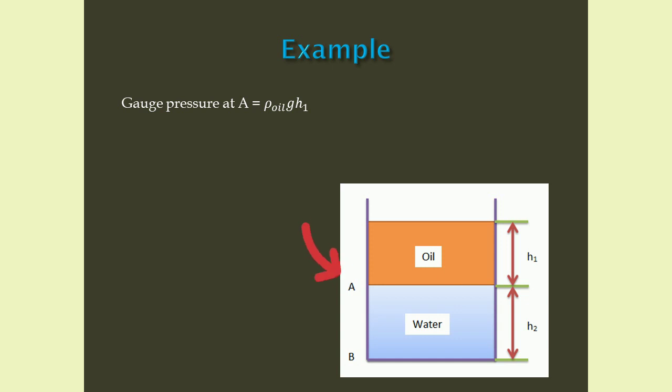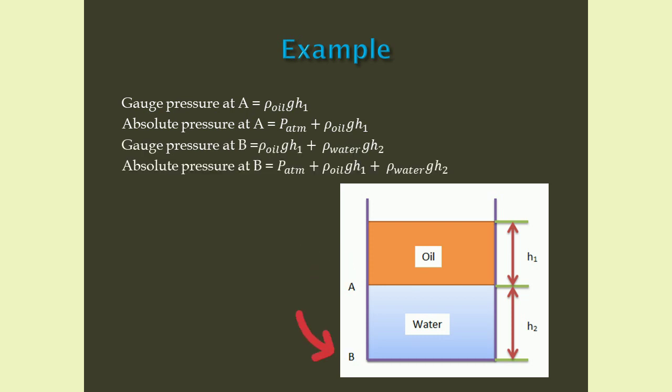Now, the gauge pressure at A is given by rho oil into g into h1. Now, what is the absolute pressure at A? It is the sum of atmospheric pressure and gauge pressure. That is atmospheric pressure plus rho oil into g into h1.